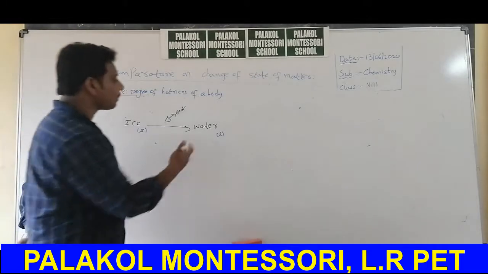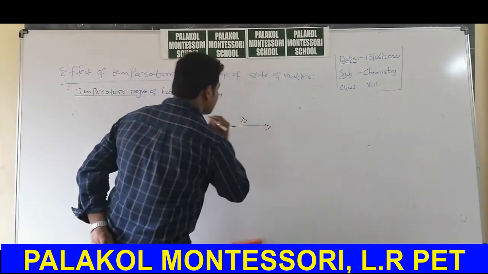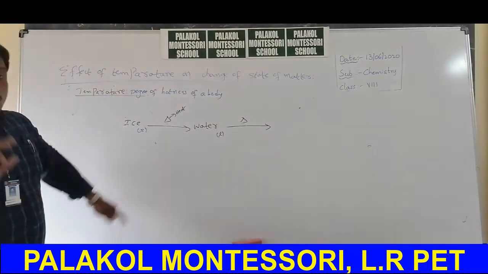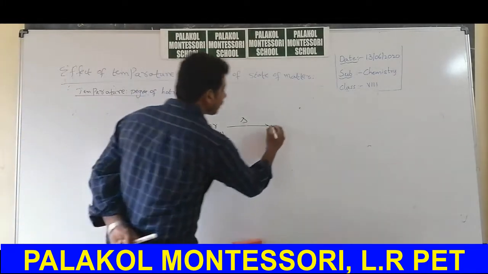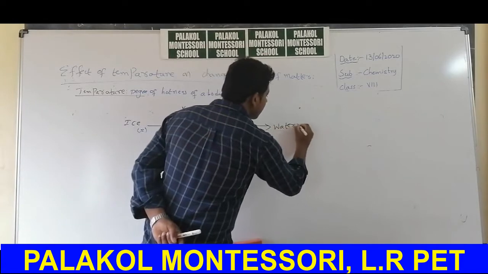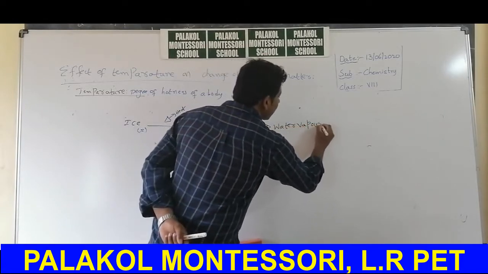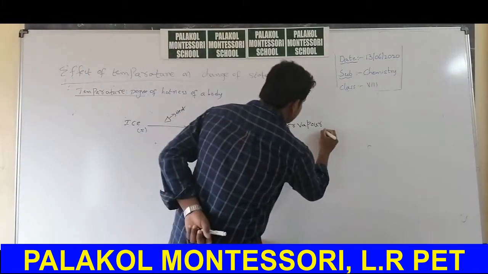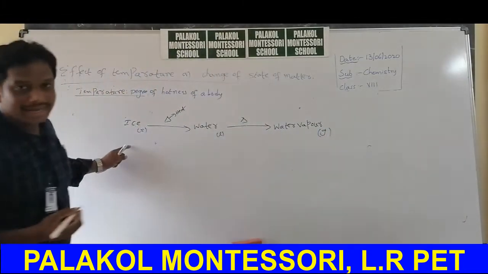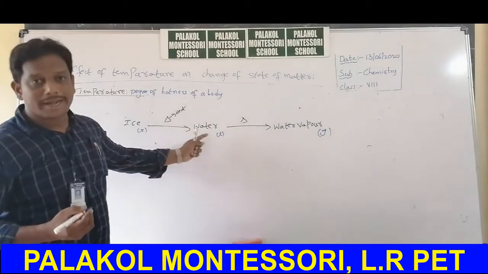Again if you heat that particular water, what will happen? Water changes into water vapor. The state of water vapor is gaseous state. The solid form of water is ice. The liquid form of water is water.